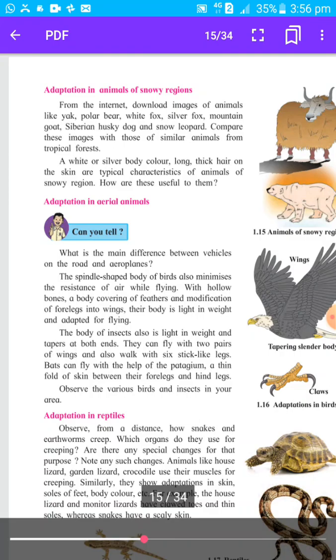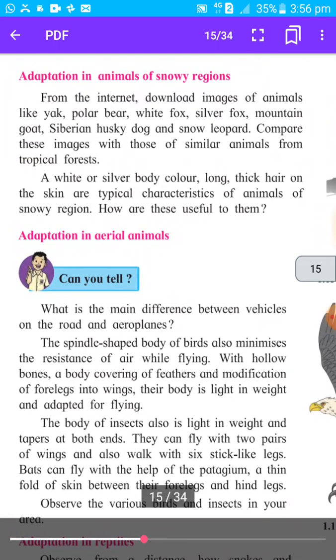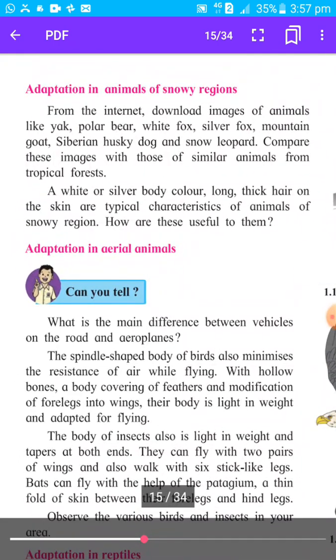All of us know that a snowy region means where there is snow everywhere. For example, in India, Himachal Pradesh and Jammu and Kashmir are snowy regions. Nature has given some adaptations to the animals living there, so they can survive in that snow where the temperature is very low and it is cold. Certain particular characteristics are there in these animals which make them able to live in that area. So let us see.